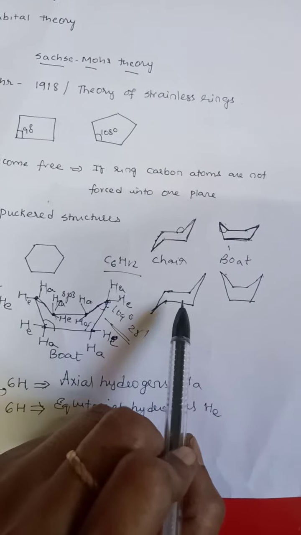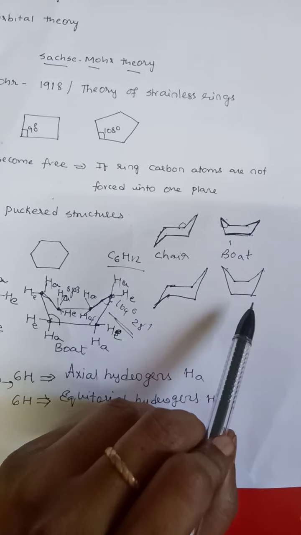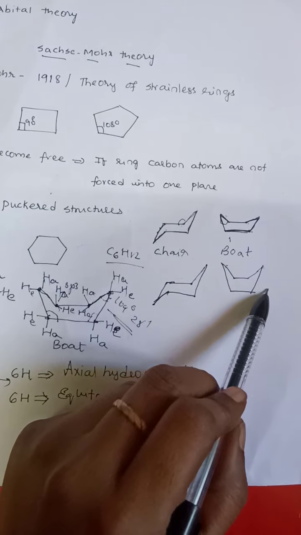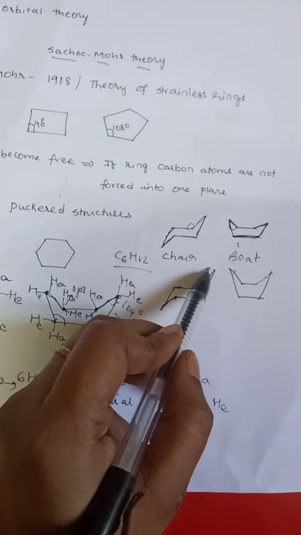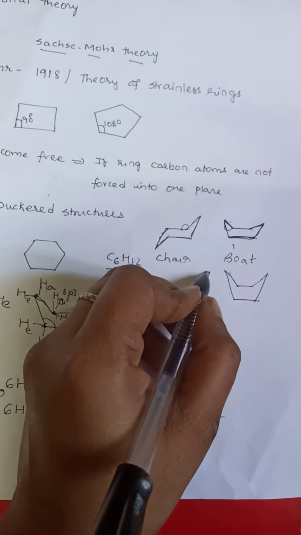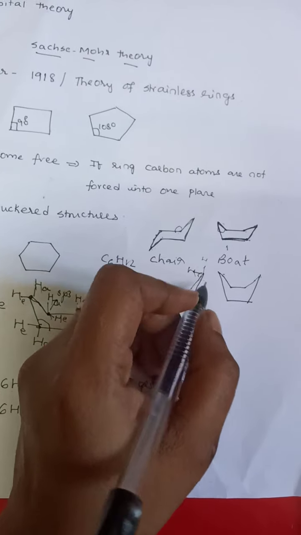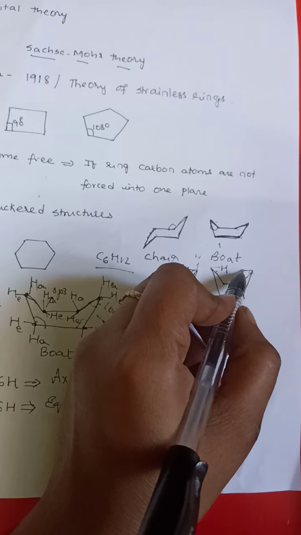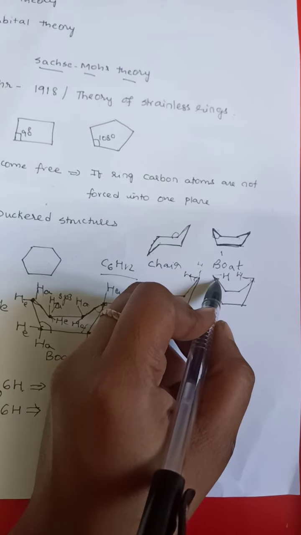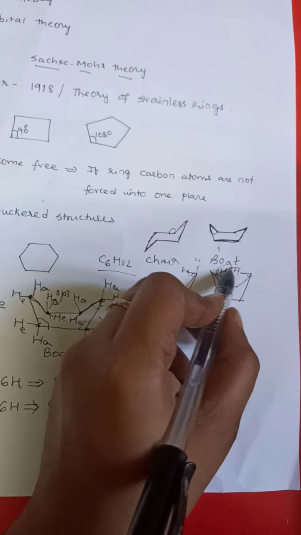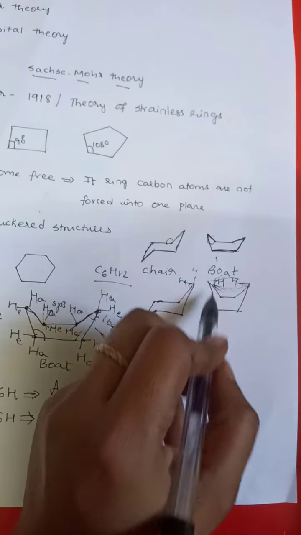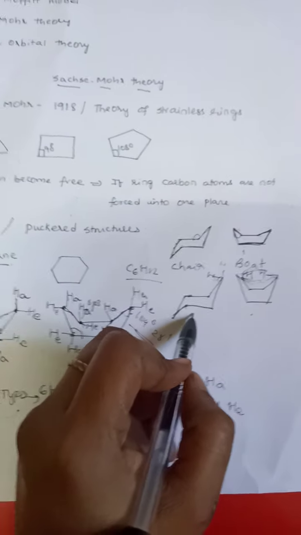And the next thing is stability. Out of these two forms, chair and boat form of cyclohexane, it is observed that the chair form is more stable when compared with the boat form. Why? Because in the chair form all hydrogen atoms are distant from each other, whereas in the boat form, this equatorial hydrogen and this equatorial hydrogen come close to each other, by which steric repulsions develop, and because of this steric repulsion the boat structure is less stable when compared with the chair form, right?